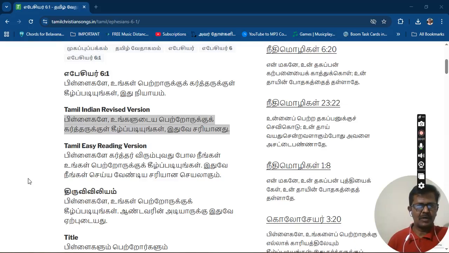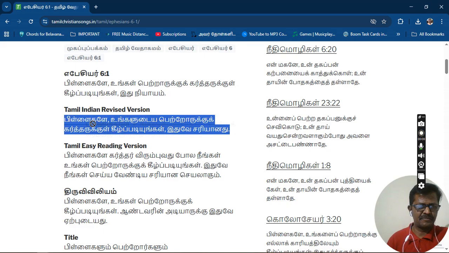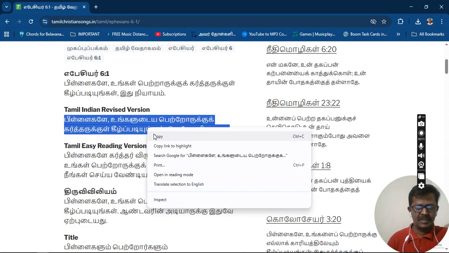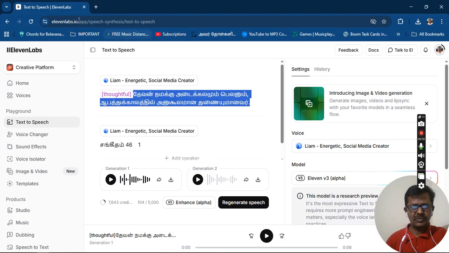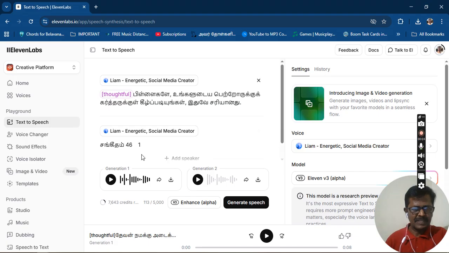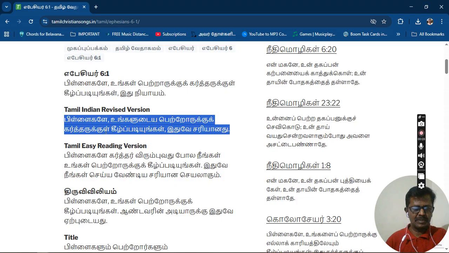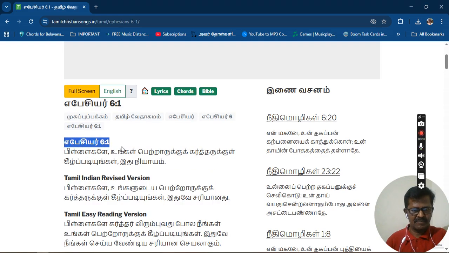I'll just tell you how to record text into a video and all that. The first thing is I've taken a text from a file. For example, this is the text. I'll copy this and then I'll go to ElevenLabs.io and the AI generated text converter. So I have pasted over this and I'll just give the text of the verses like this.